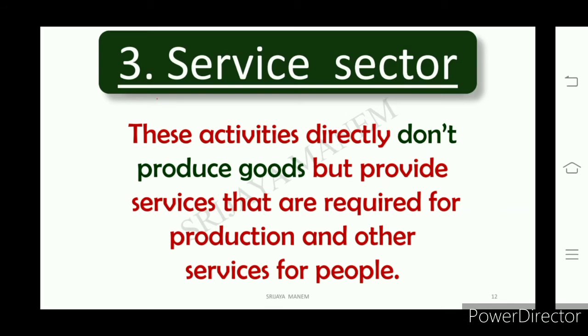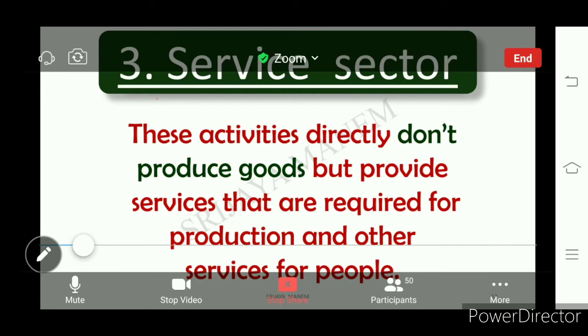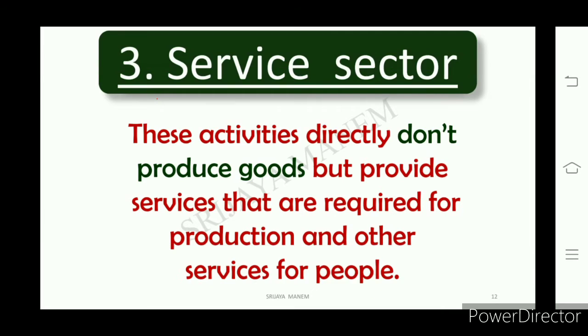The next, the third, which is different from the agriculture and industrial sectors, is the service sector. These are the activities where we do not see production of any good. Then what do we see here? In the service sector we see some kind of services required for producing the goods.